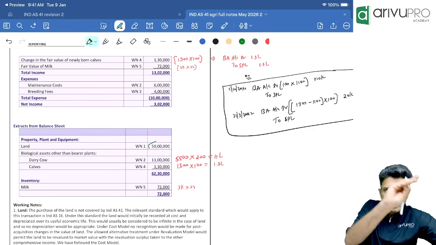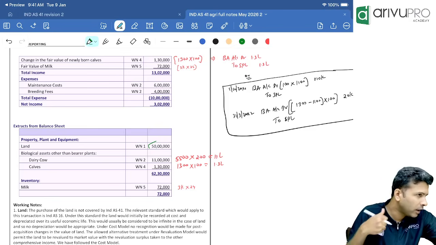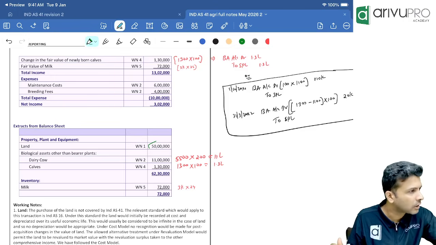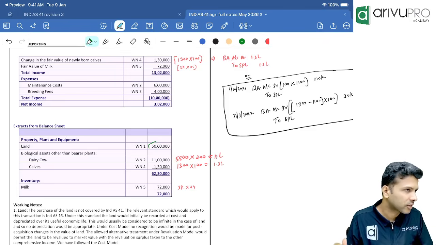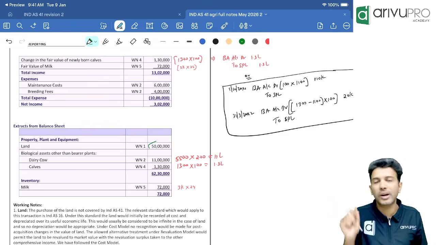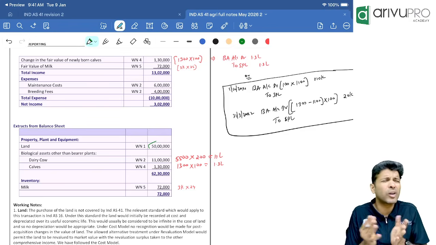So take the data and put it in the balance sheet extract or P&L extract. If you have to find out its value, put up a working note. That's all it is. So on the first page, maintain half a page for the balance sheet extract and the other half for the P&L extract. From the second page onwards you can start working notes if required. That's all. For land, is any working note required or not required?